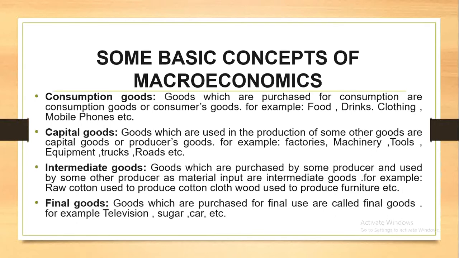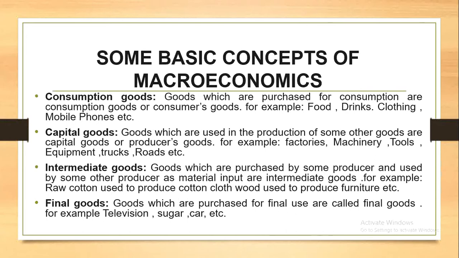Final goods. The goods which are purchased for final use are called final goods. The examples we have are television, sugar, car, etc. These are examples of final goods. Final goods are those goods which are purchased for final use.